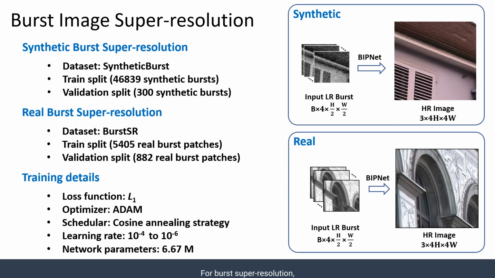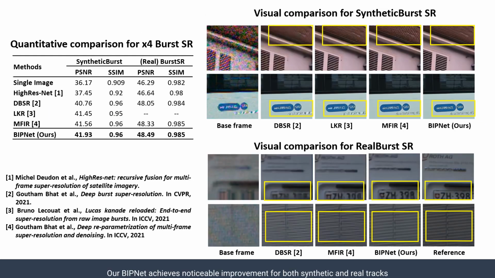For burst super resolution, we follow the instructions of the NTIRE 2021 Burst Super Resolution Challenge. We use aligned L1 loss to fine-tune the BIPNet for real burst SR track. Our BIPNet achieves noticeable improvement for both synthetic and real tracks in PSNR when compared with existing methods. Also, visual comparison shows that our results are sharper compared to existing methods.